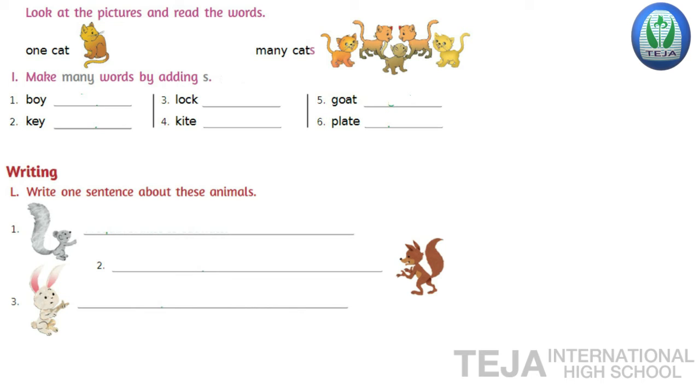Third one, rabbit. How does the rabbit move from one place to another place? It hops. So the sentence is: a rabbit can hop. See the first sentence. A squirrel likes to eat nuts. A fox has a bushy tail. And third one, a rabbit can hop.